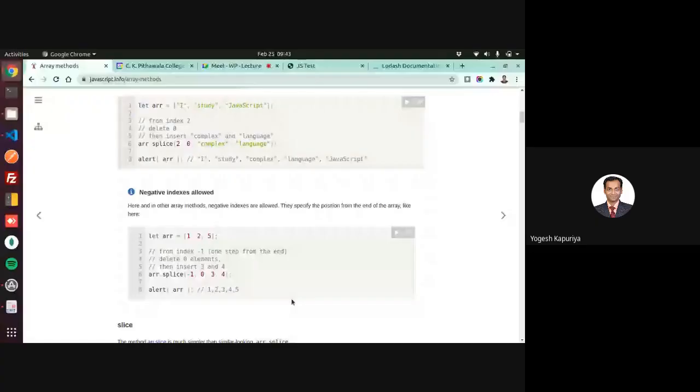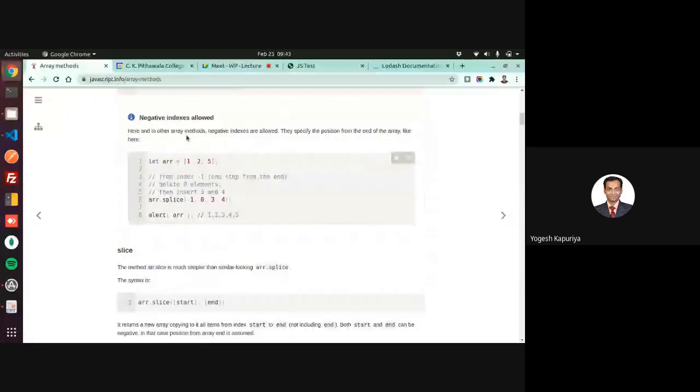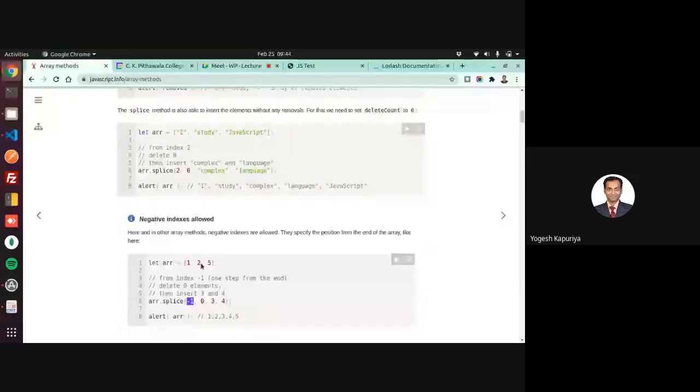Okay. Negative indexes are also allowed sometimes when you want to do something from the end of the array. Let's say this is my array 1 to 5. If I want to remove this 5, then I can use something like this. Well, it can be used for inserting as well.